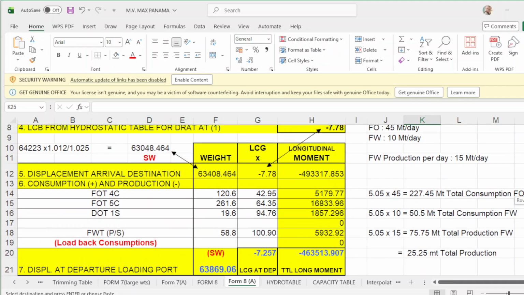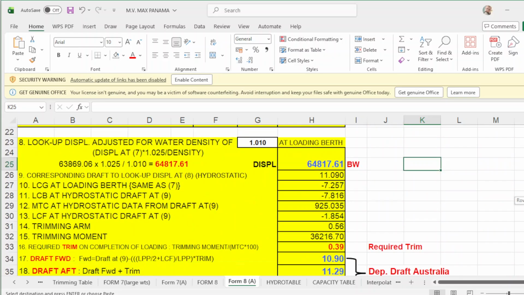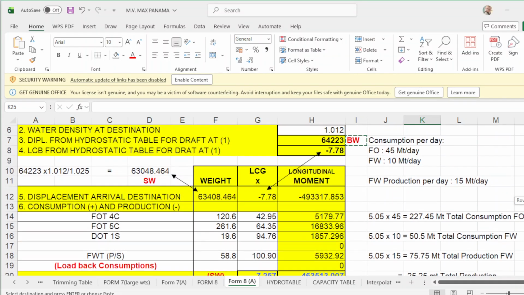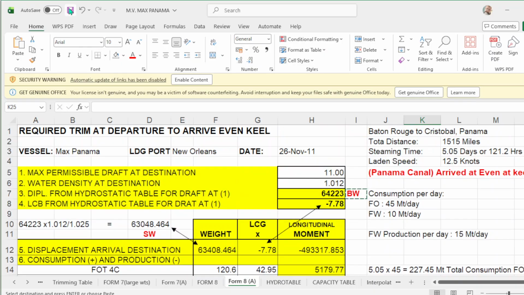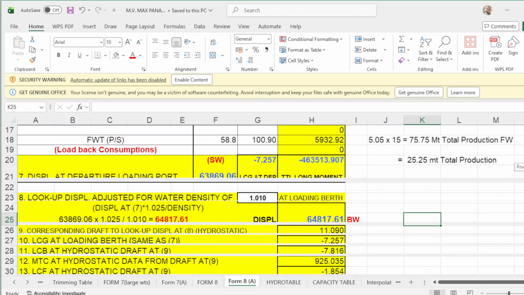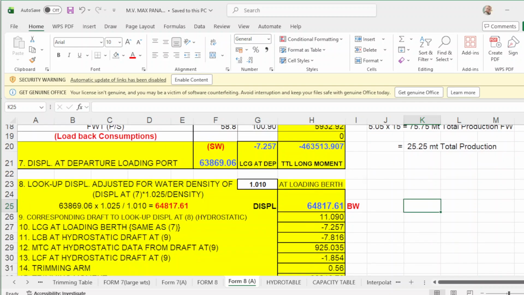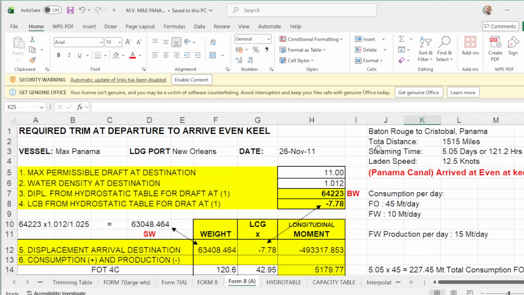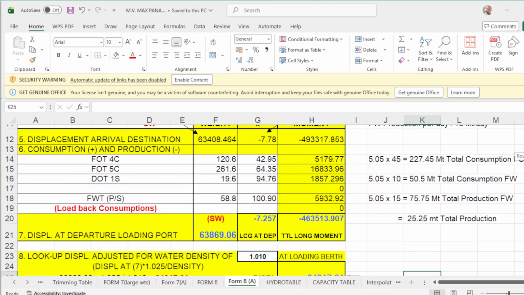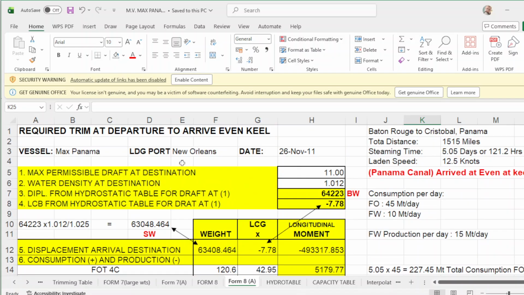Then, okay, I hope that's clear, guys, so you will not get lost. This one is another solution. Just concentrate on this form here. This is from New Orleans going to Panama. Okay, this one is now from let's say Australia.